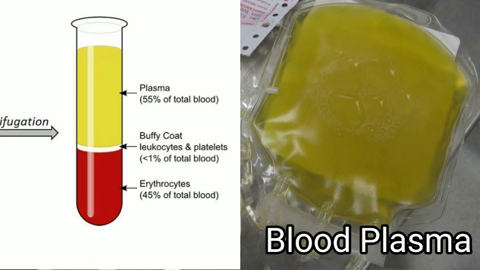Viscous extracellular fluid component of the blood. What is it? It is straw colored, clear, slightly alkaline, that is pH 7.4. Viscous extracellular fluid component of the blood.